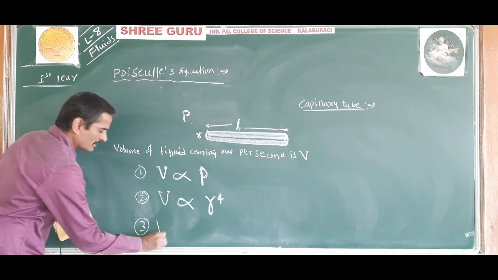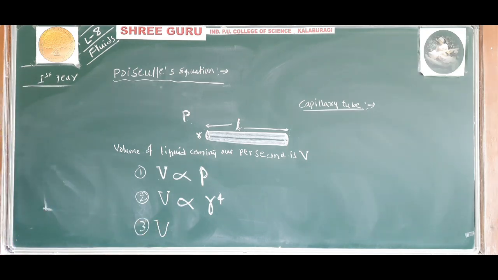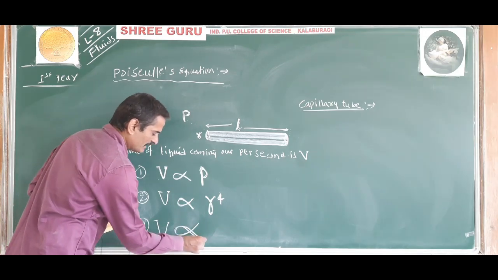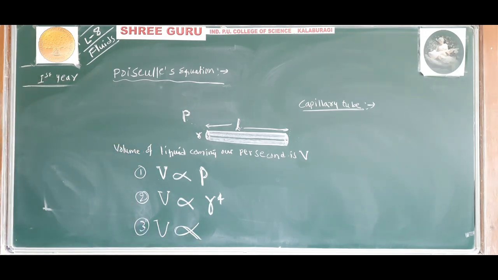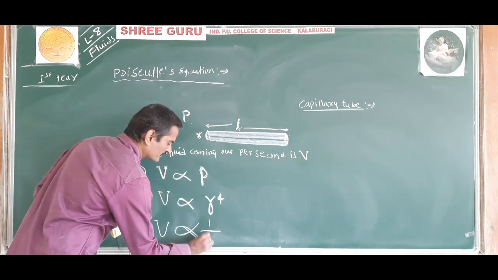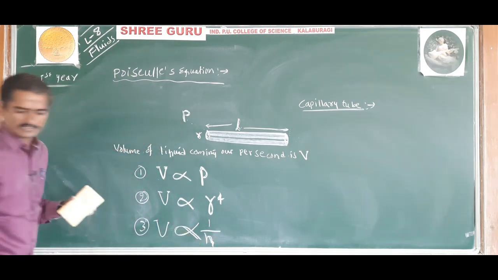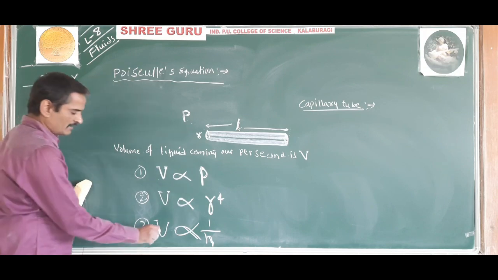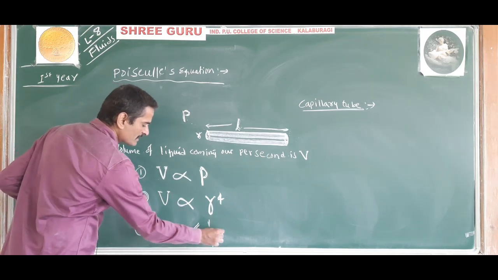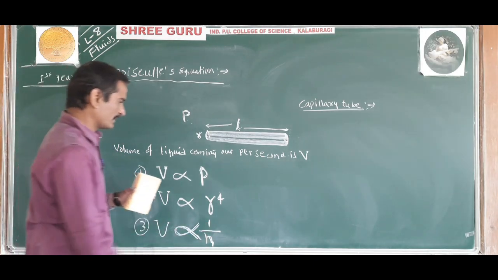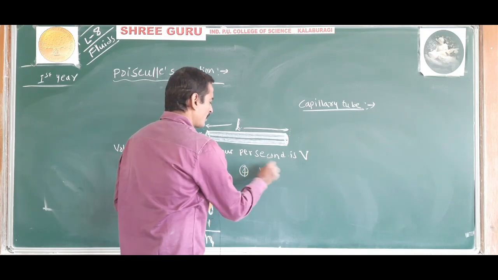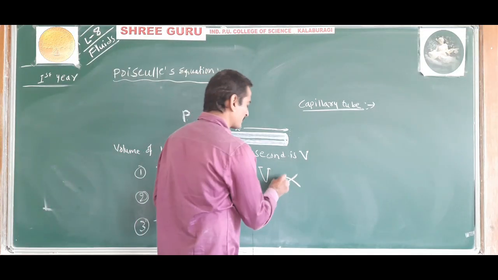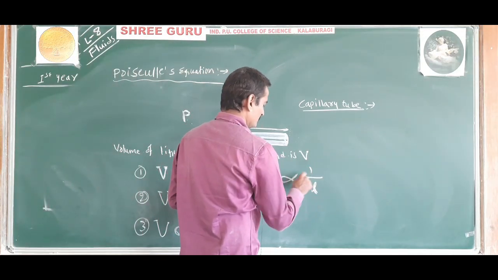The volume of liquid coming out per second from a capillary tube is inversely proportional to the coefficient of viscosity of the liquid, and it is found that the volume of liquid coming out per second from a capillary tube is inversely proportional to the length of the capillary tube.